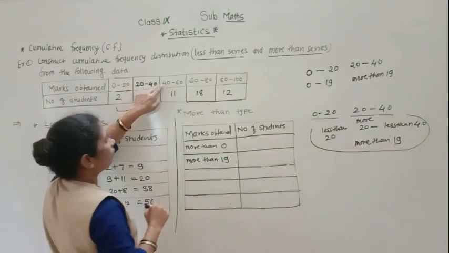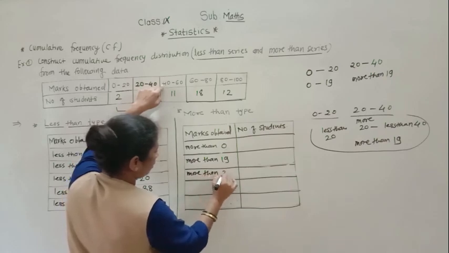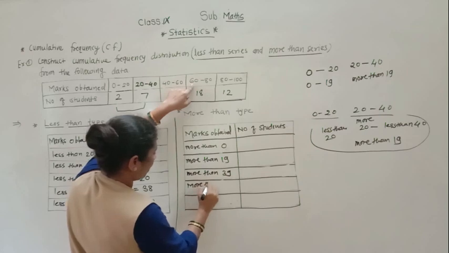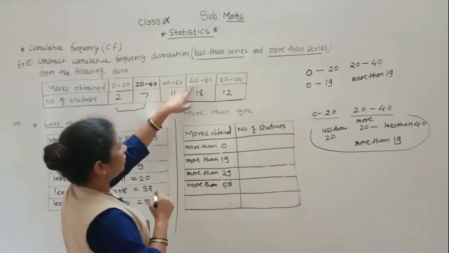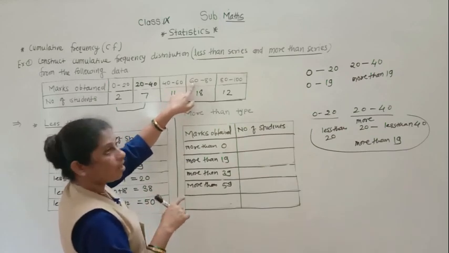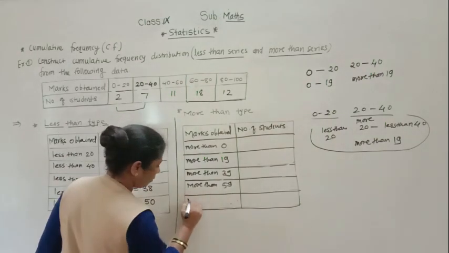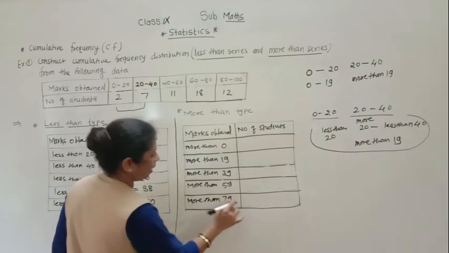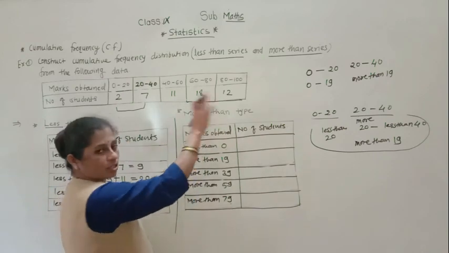Okay, so here will there be more than 39, then more than 59. Okay, because this is the 60 which is more than 59. And here, more than 79. Okay, understood everyone? Now more than 0 means all the students will come.